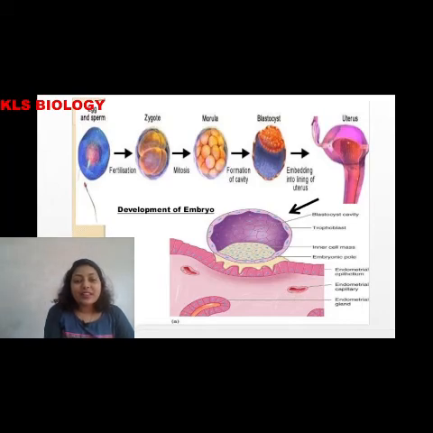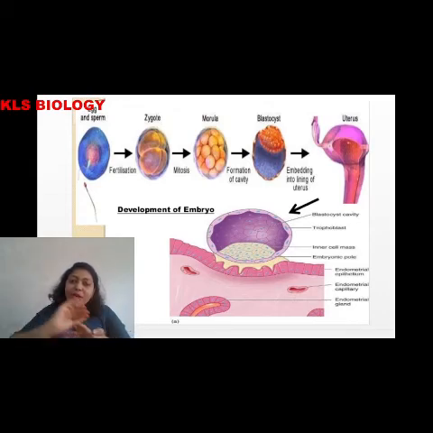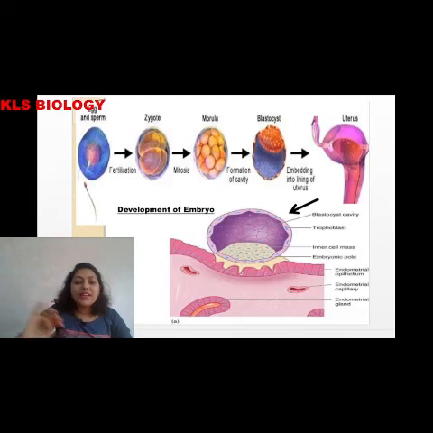Okay, so in the blastocyst we have a single layer of cells over here, but many cells go into one side of the blastocyst. Okay, so those cells are called trophoblast cells. Okay, these outer ones are trophoblast cells and these are the inner cell mass.